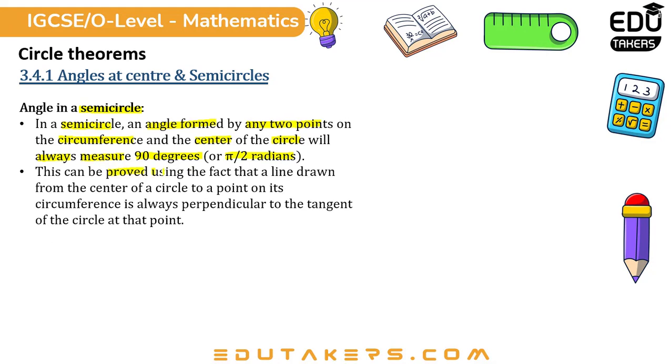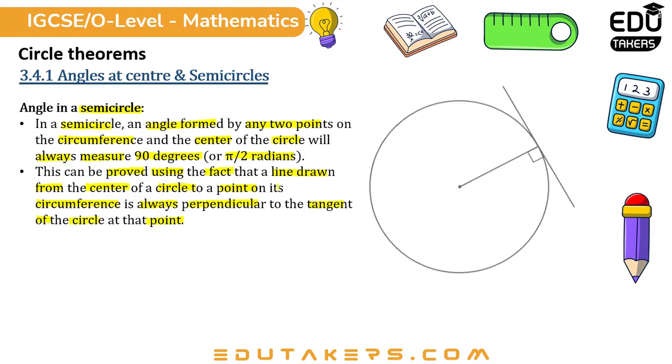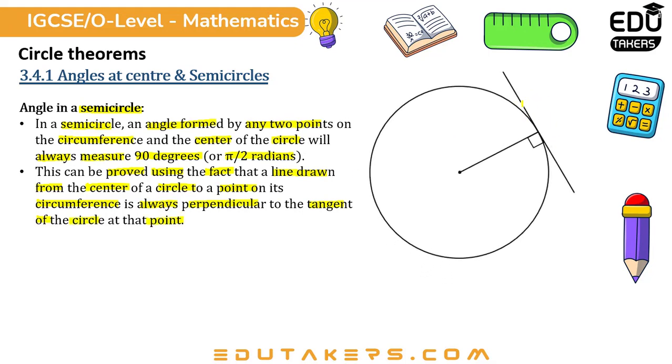This can be proved using the fact that a line drawn from the center of a circle to a point on its circumference is always perpendicular to the tangent of the circle at that point, like this. This is a tangent to the circle and this is a radius of the circle. This angle is 90 degrees.